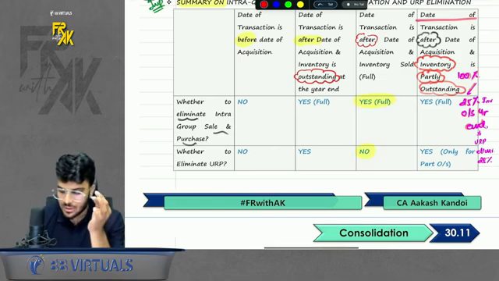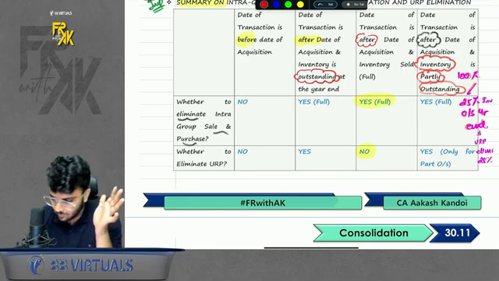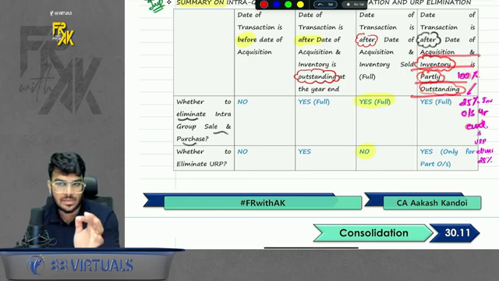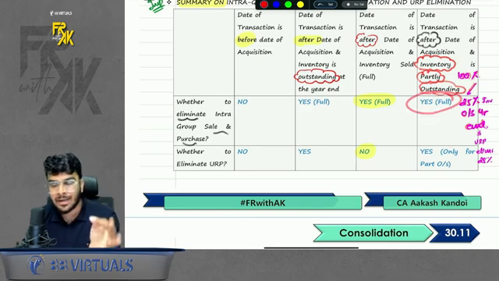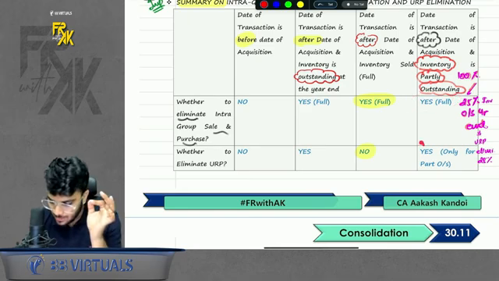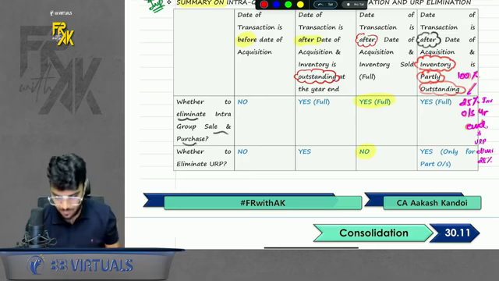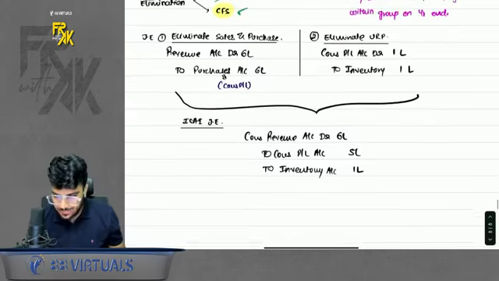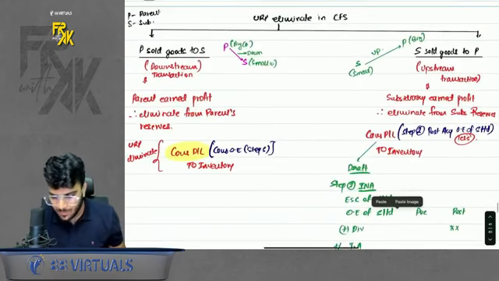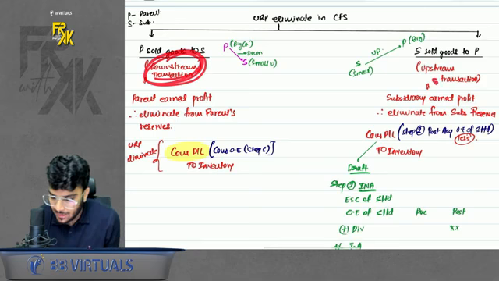And last but not the least, if the date of transaction is after date of acquisition and inventory is partly outstanding, in that case, sales purchase will get eliminated completely, but URP you will only eliminate up to the extent of unrealized profit. Okay, on the outstanding inventory. Now, based on this, there were two more discussions of URP. It can be upstream, it can be a downstream transaction, it can be upstream transaction.